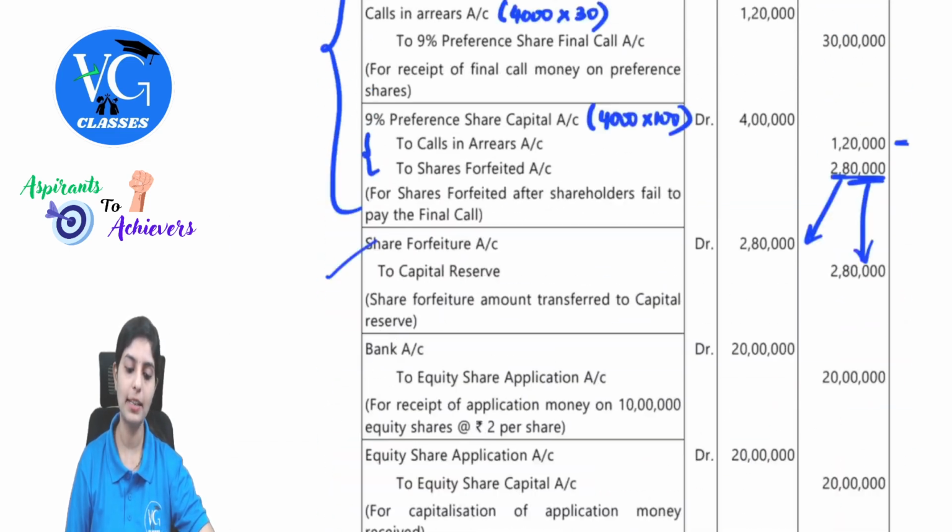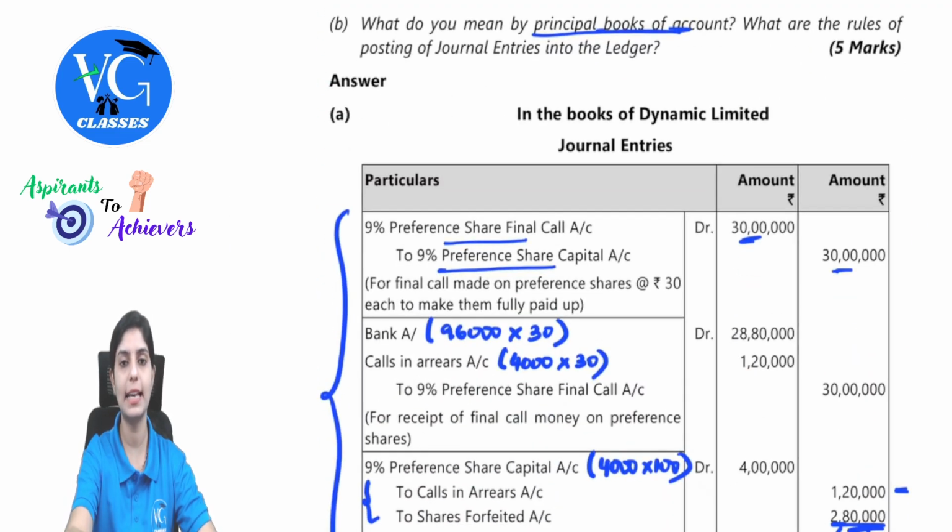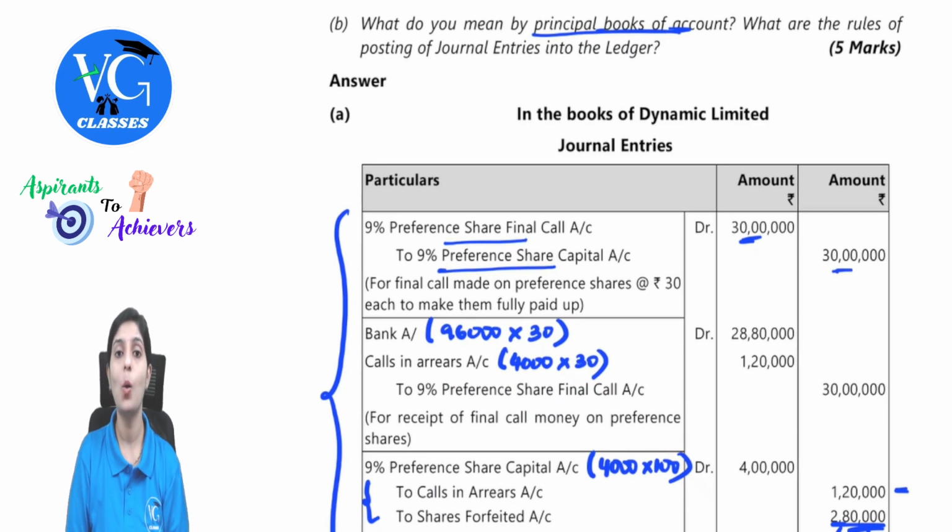So roughly, the entire overview of the Jan 2026 exam paper was pretty lengthy. Why? Because they have framed the majority of questions for 10 marks, which will definitely be time consuming. But all are pretty simple provided you have that conceptual clarity, and the practice of speeding up your writing should be very, very precise. Because the adjustment entries, especially when it comes to partnership, were not much trickier. If you know a few minute points, it was pretty manageable. It was a very good paper for practice.